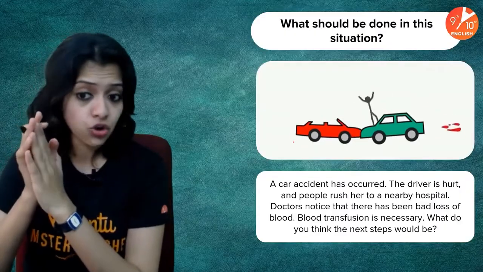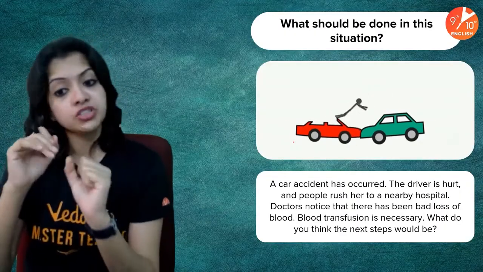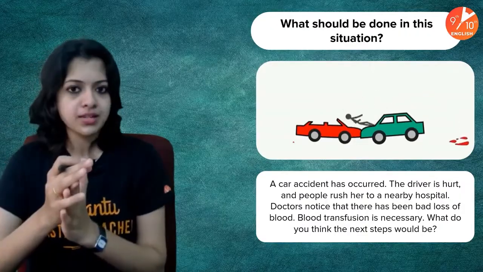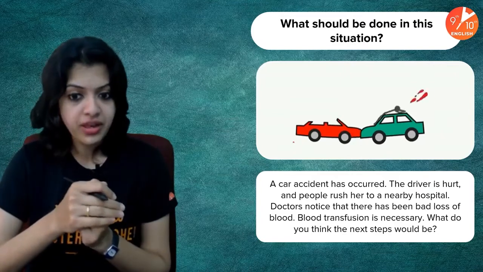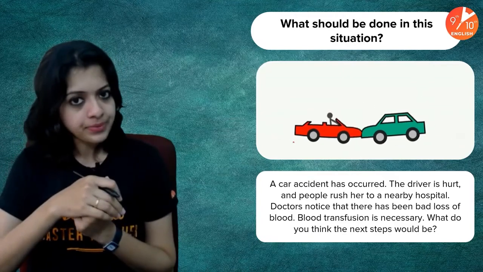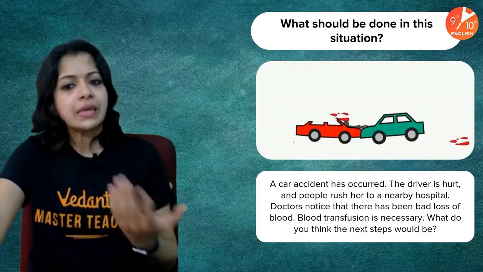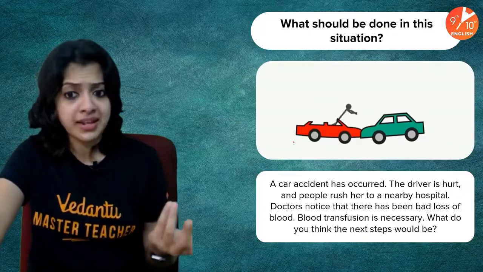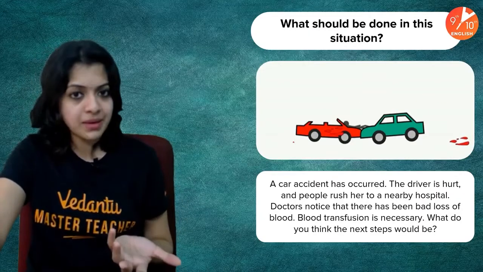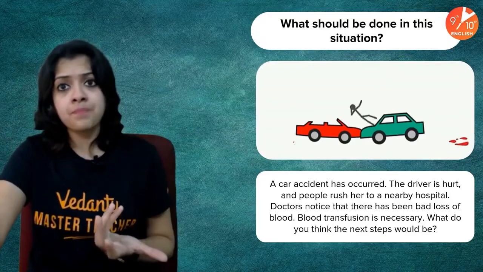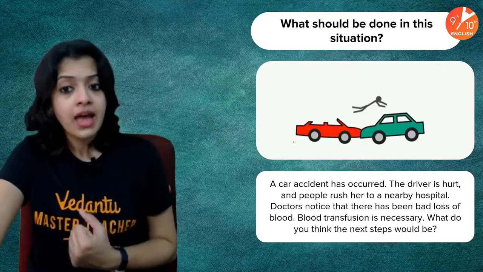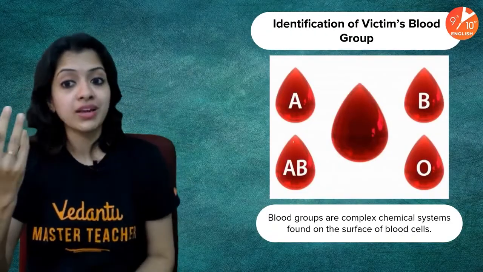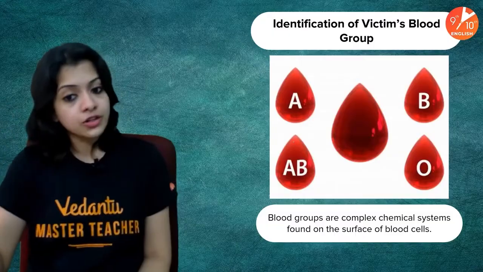A car accident has occurred. The driver is hurt. People rush her to a nearby hospital, but then doctors notice that there's been bad loss of blood. Blood transfusion is absolutely necessary. What do you think the next steps would be? We keep hearing about such situations in the news. Sometimes some of our loved ones, family members or friends, might also have experienced this, and it's a very, very tense situation, to be honest. So obviously the first step has to be identification of the victim's blood group. Okay, blood groups, what exactly are they?